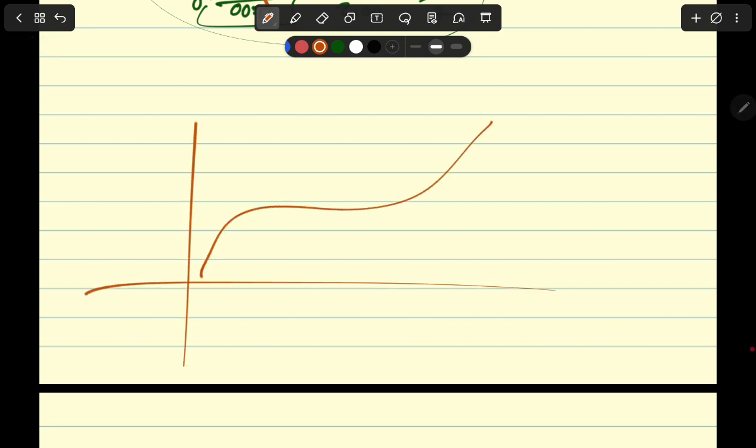So, if the graph is going like this and you want to find out the gradient at this particular point, how do you do that? You are going to do that by putting your ruler tangent to it and finding the gradient of this line by finding out 2 points on this straight line, right? Now, there is a chance of error when you are trying to do it physically by hand, but when you try to do it algebraically, invoking the principles of differentiation, there is no margin of error, right? So differentiation measures the rate of change at an instant.